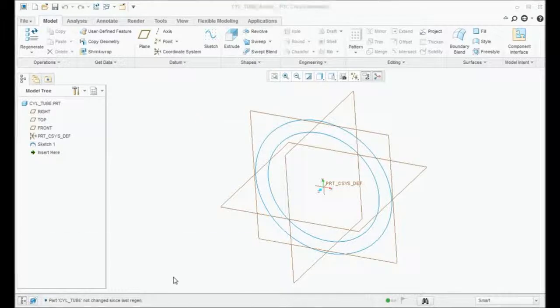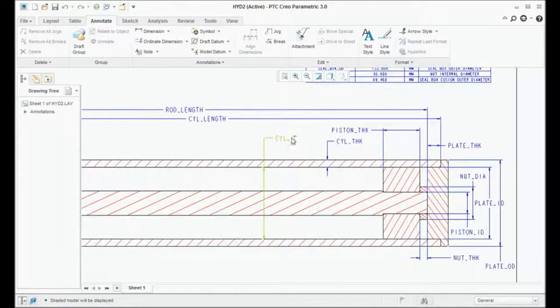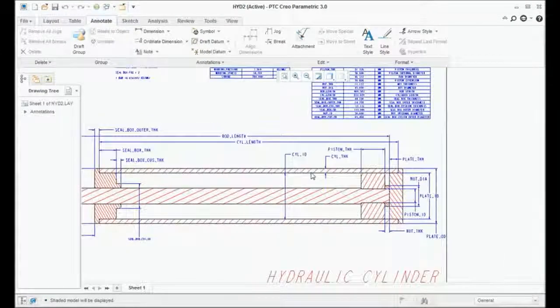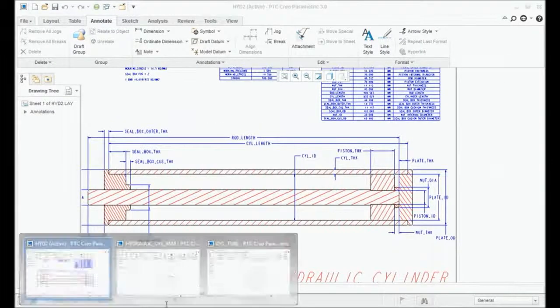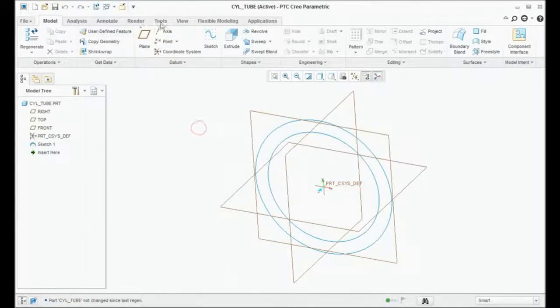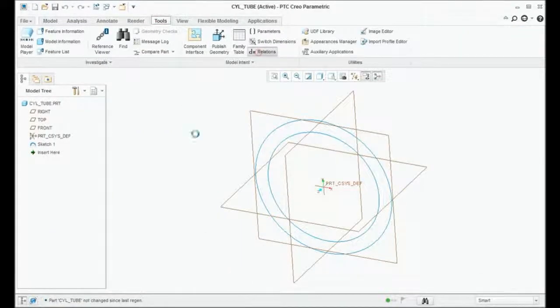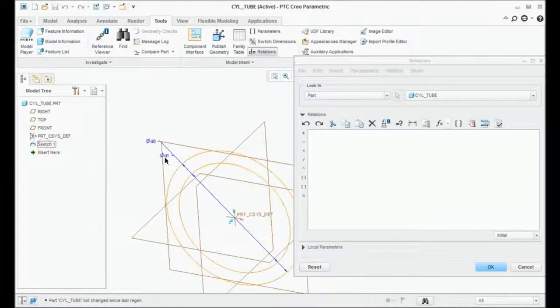So what happens is, now when I do that, cylinder ID, cylinder length and cylinder thickness, everything will come into your part level. Then you have to go to tools, relations, click on the sketch. This is equal to cylinder ID, CYL ID, then this is equal to your CYL ID plus 2 times cylinder thickness, THK. Say yes, it works.